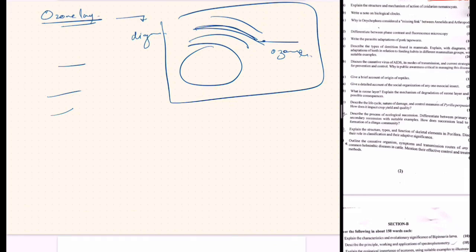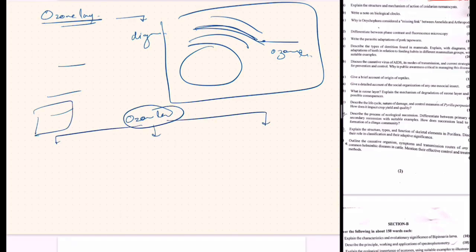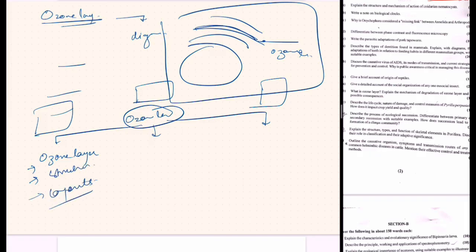So this question can be divided into 3 parts, and you will write on 3 sides of the pages. The first part will be the explanation of the ozone layer, what it is, the whole structure of the layer, its components. Then the next part of the question will include the mechanism of degradation.